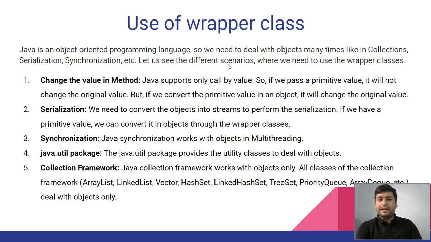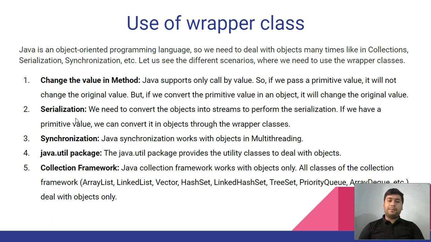Let us see the different scenarios where we need to use wrapper classes. For example, to change the value in a method. Java supports only call by value, so if you pass a primitive value, it will not change the original value. In C, you can use the address-of operator to send the address and change the value. In Java that is not supported. But if you convert the primitive value into an object, it will change the original value easily, because every object has an address, you can pass it and operate on it, and it will reflect in the main memory. Okay guys, so this is one thing.